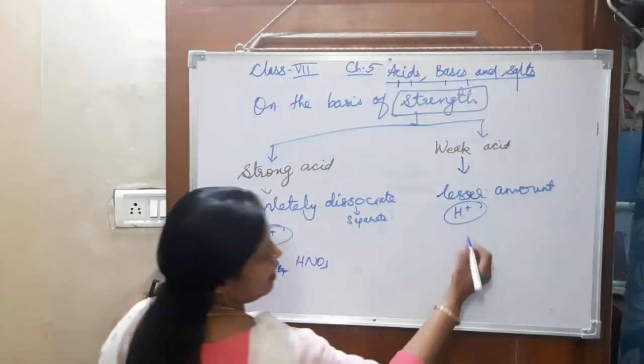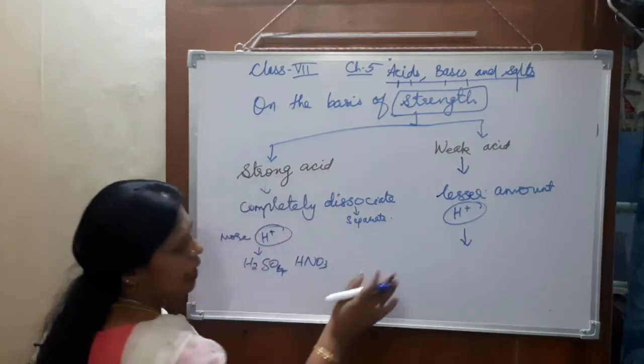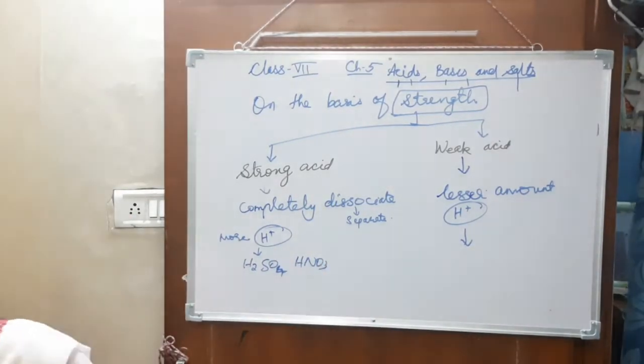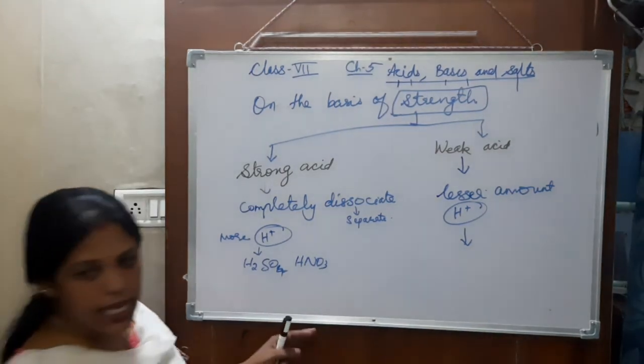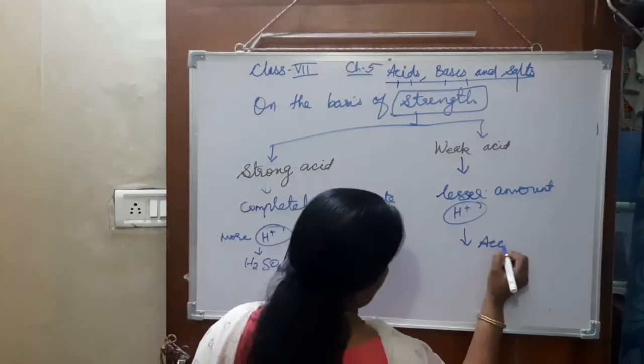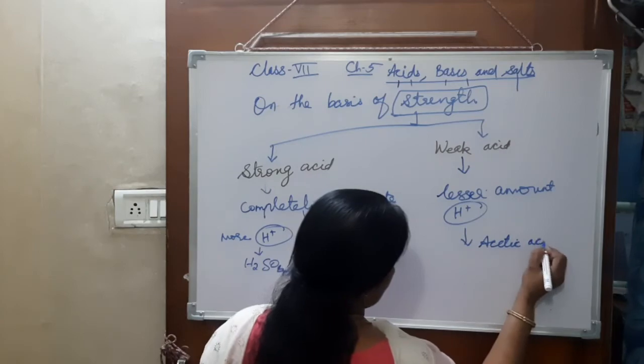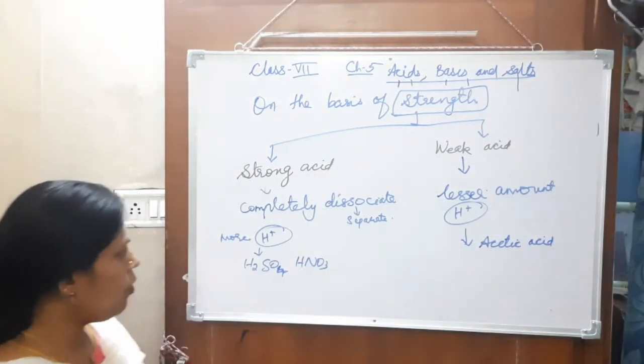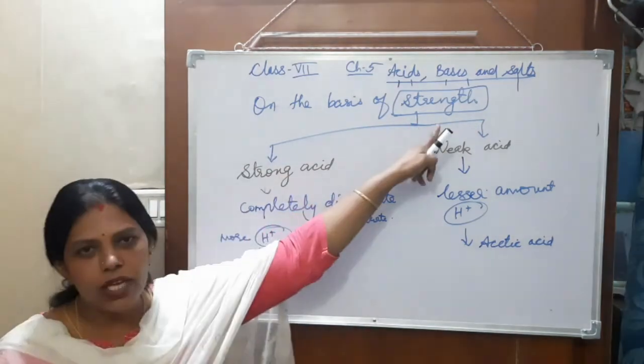Weak acids contain only a lesser amount. Mostly they are acetic acid and citric acid. This is on the basis of the strength.